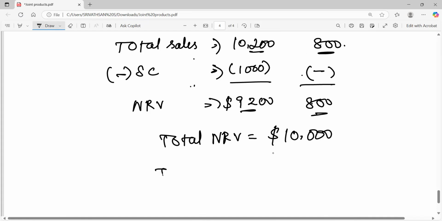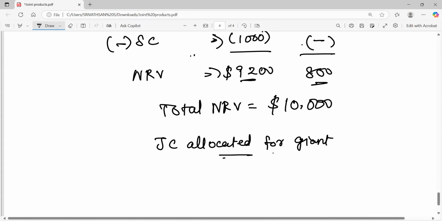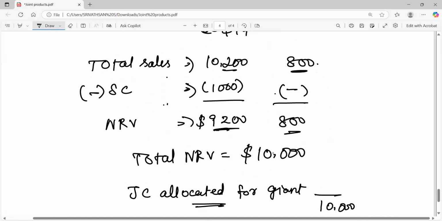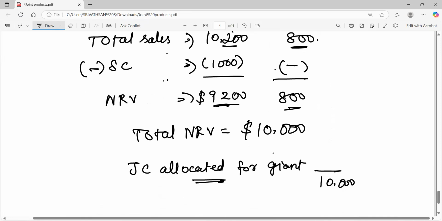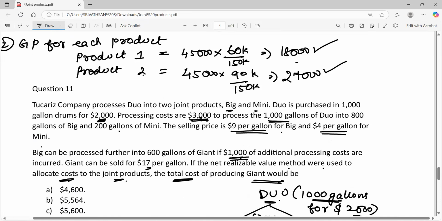They are asking us to calculate the total cost allocated for giant, right? So first let's calculate the joint costs allocated for giant. It should be allocated on the basis of NRV. The total NRV is 10,000. Out of this, 9,200 is the NRV from giant. 9,200 into what is the joint cost? Joint cost is 3,000 plus 2,000 rupees.